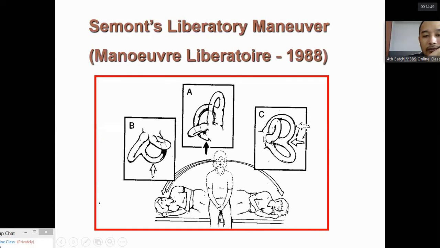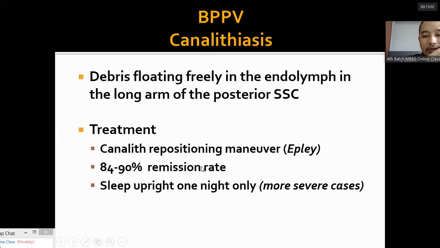These are the different directional maneuvers. So this is Semont's liberatory maneuver. The otoconia in the semicircular canal, with these different maneuvers, we reposition it into the utricle, its original location.